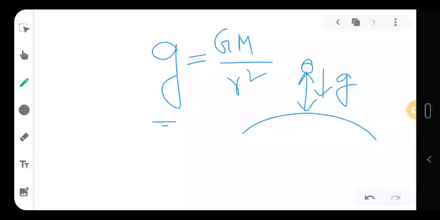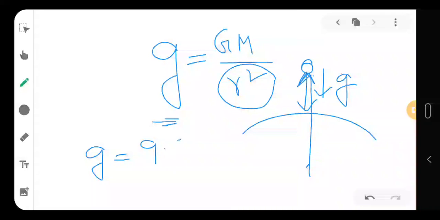Now the question will come: we can see that g is dependent on r, that is the distance from the center of mass of our earth to that object. So we always write g as 9.8.